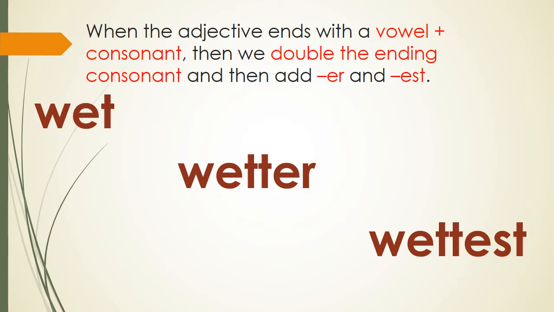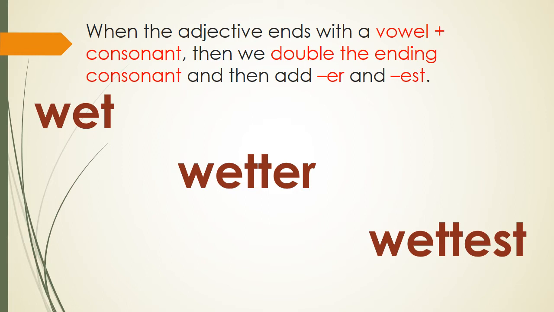Now, when the adjective ends with a vowel plus consonant, what does this mean? Look at the word here, wet. W-E-T. It ends with vowel plus consonant. E is a vowel and T is a consonant. Then we double the ending consonant and then add ER and EST.